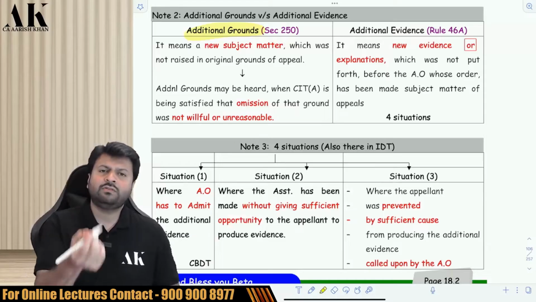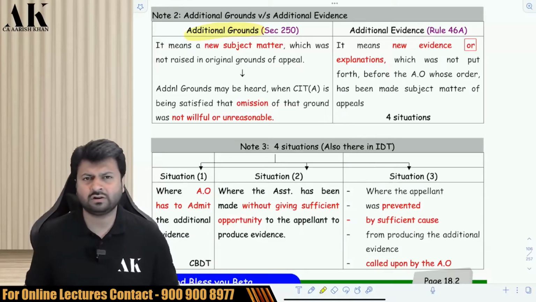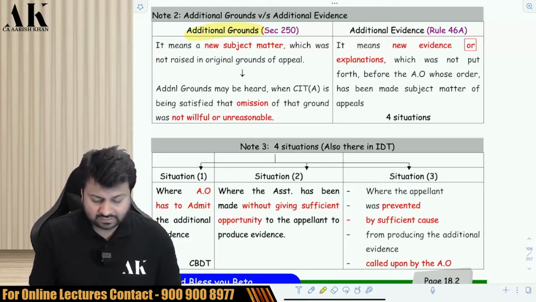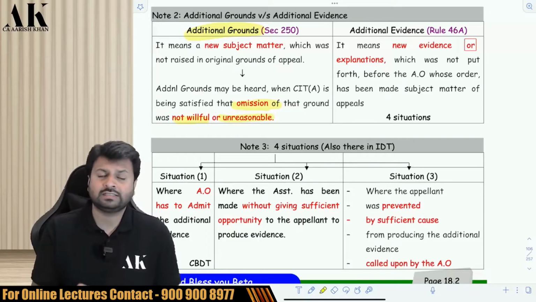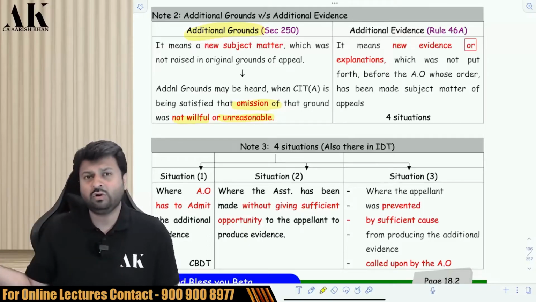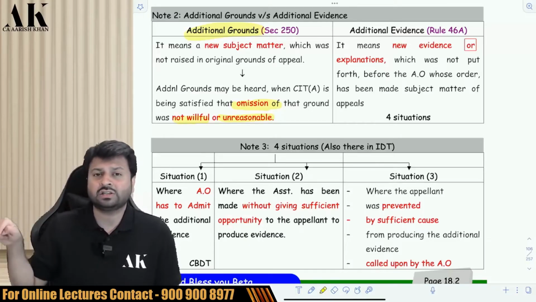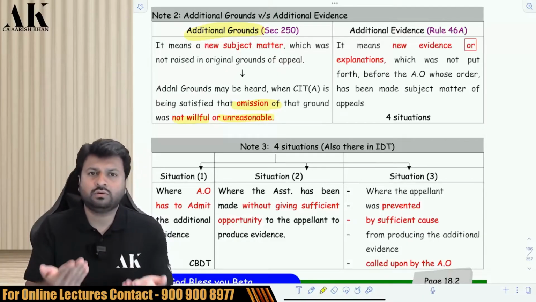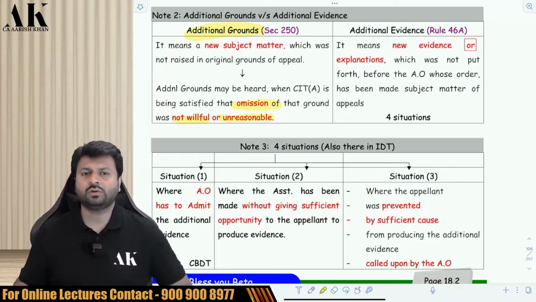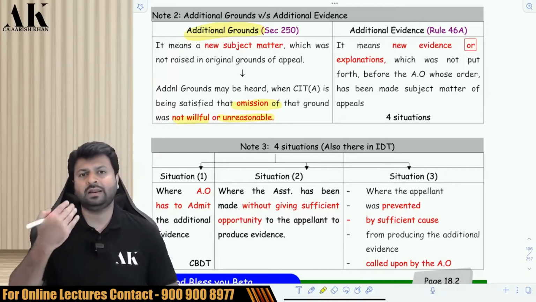So when can I go for an additional ground? Can I go for additional ground in front of CIT appeal? Yes, you can go if the omission of that ground was not willful and not unreasonable. When you omitted that, you did not have any intention of omitting it. You were not aware that this was also an issue, and later on you came to know. Then you can make an application to CIT appeal and CIT appeal will allow you that additional ground.